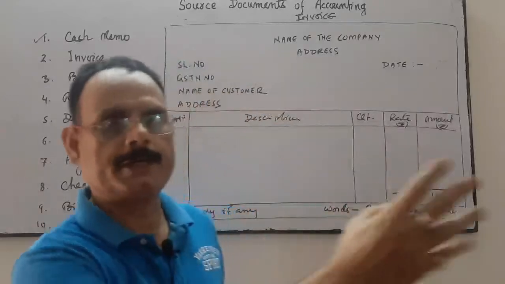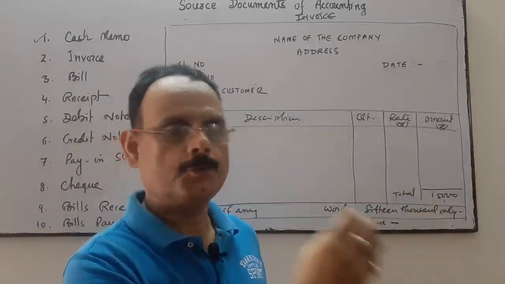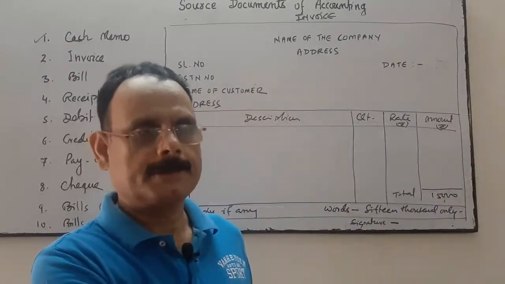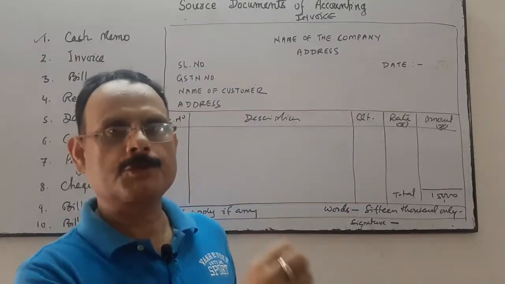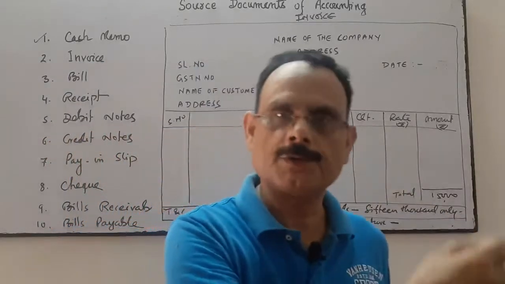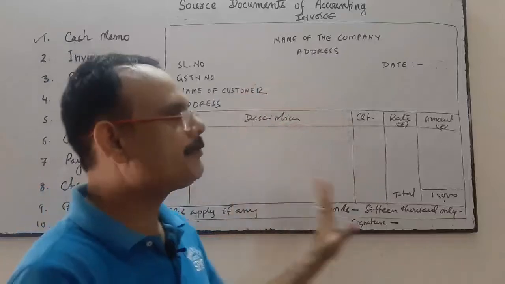This is issued by us to the customer. We issue this to the customer. We give it to the customer. That is called invoice. When we sold the goods on credit and it is issued to the customer, given to the customer, this is called invoice.